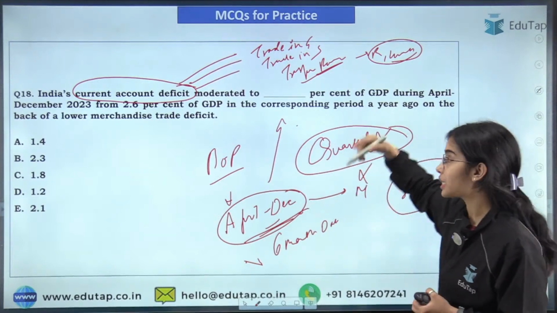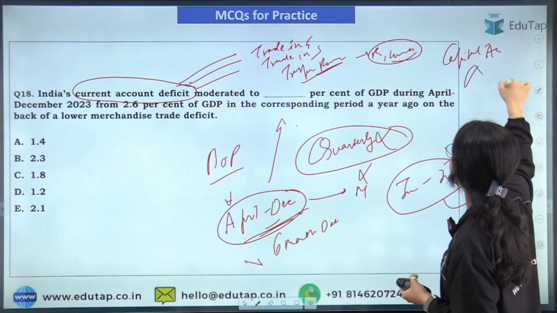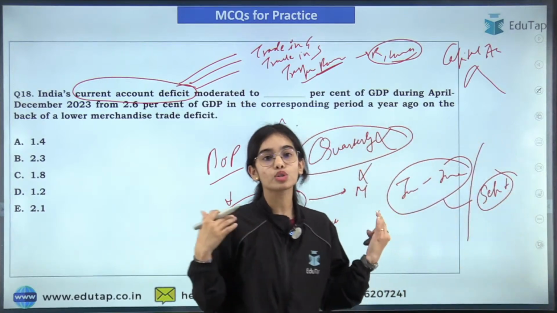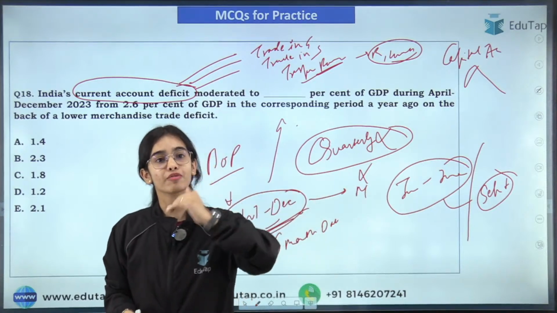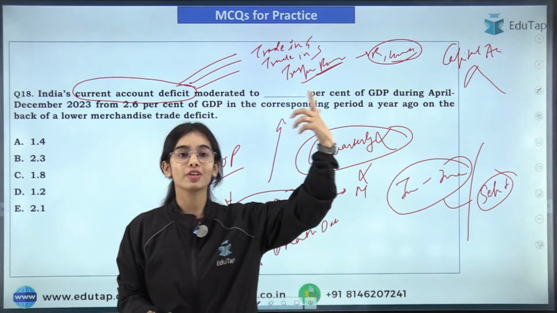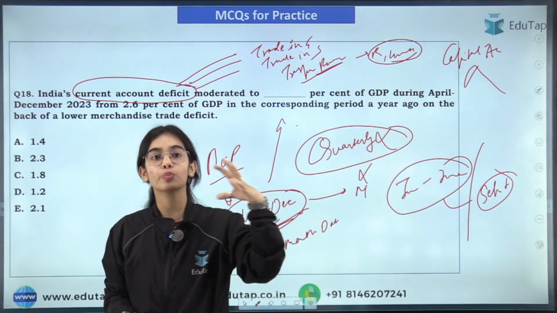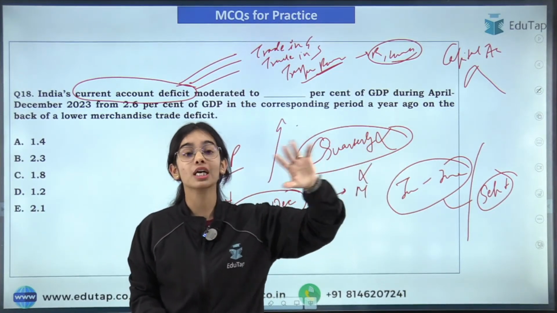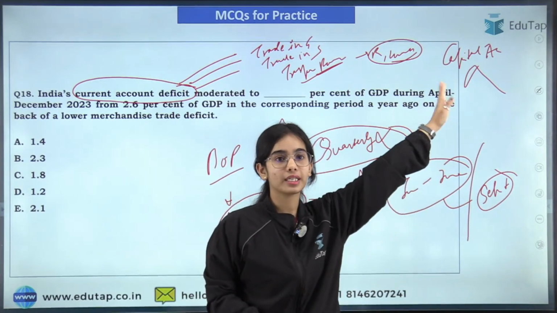The capital account includes all the assets and the liabilities. How much we are investing, how much investment is happening in our country, how much we are investing in other countries, how much of the liabilities we have, how much borrowing we are taking from the rest of the world, how much borrowing we are providing to the rest of the world. So that is all included in the capital account.